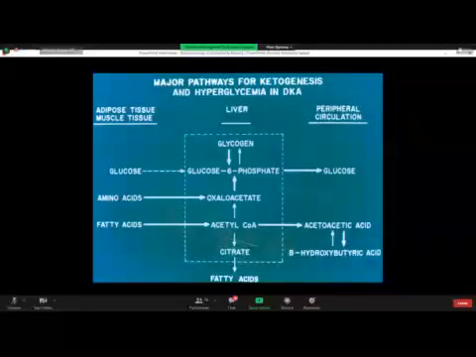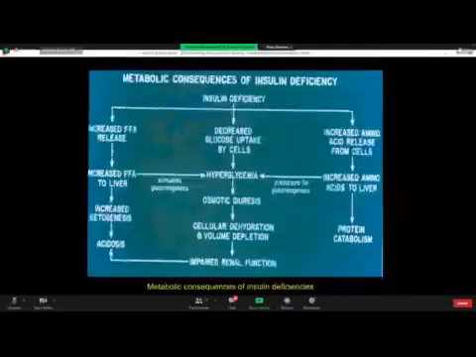So what is the result of uncontrolled diabetes mellitus or diabetic ketoacidosis? It is characterized by hyperglycemia, ketonemia, ketonuria, and free fatty acidemia. These are the main features of uncontrolled diabetes mellitus.